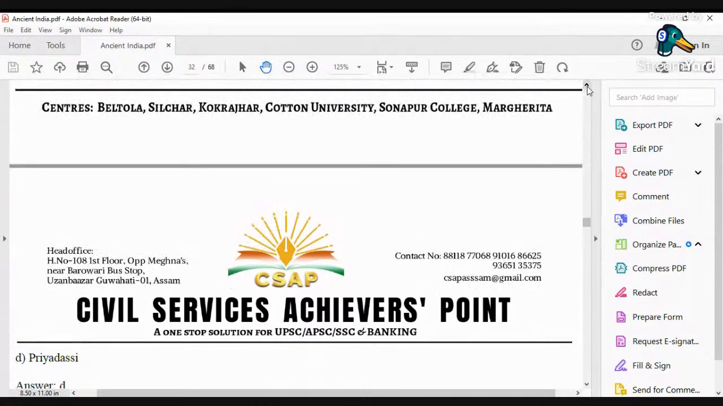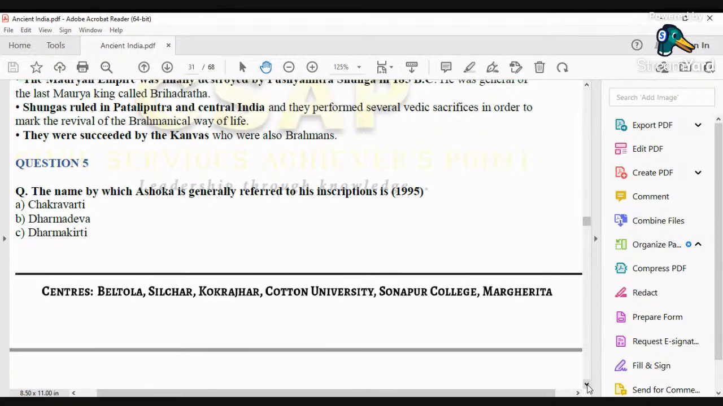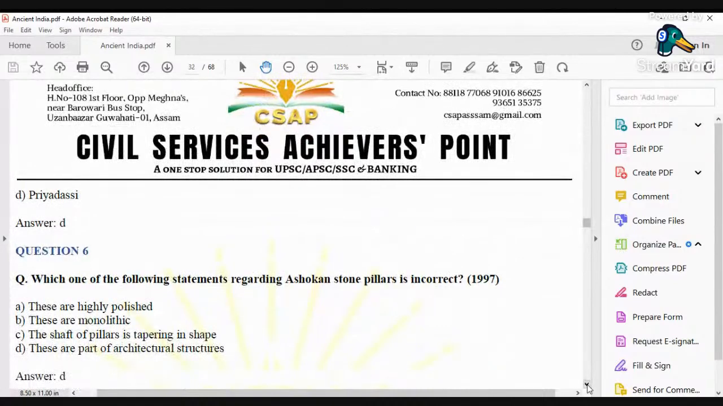See, Ashoka is known for his edicts or inscriptions. And in the inscriptions, the most common name, the name which you will come across the most number of times, the name which has been used for Ashoka in most of the inscriptions is Piyadasi. So the right answer would be Piyadasi, and the meaning of Piyadasi is beloved of the gods or dear to gods.